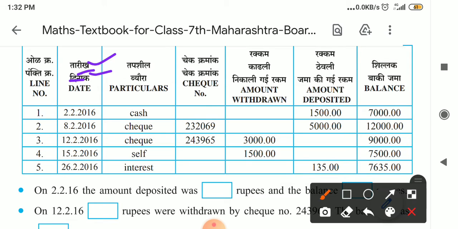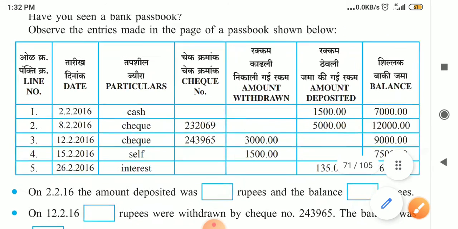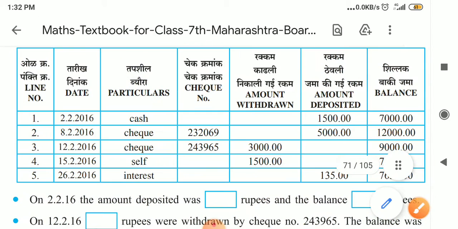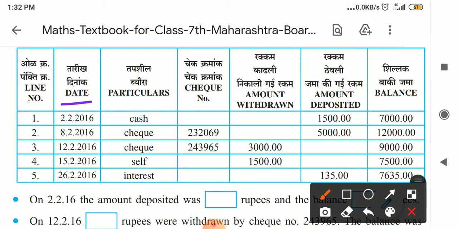Hindi is our national language, and here English also they are providing information. Old Pankti it is Hindi, and line number it is Marathi. So line number it is in English. So here on date of 2nd February, particulars means what, check, cash, self, how the amount is deposited. If check is there, check number we have to write it in this column, check number. Okay, here we have to write.